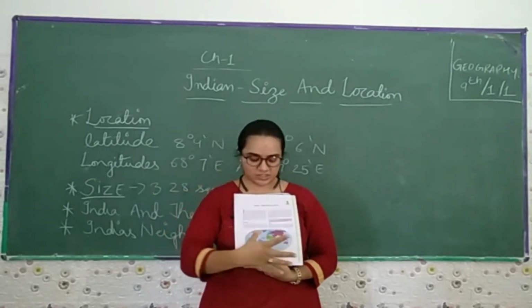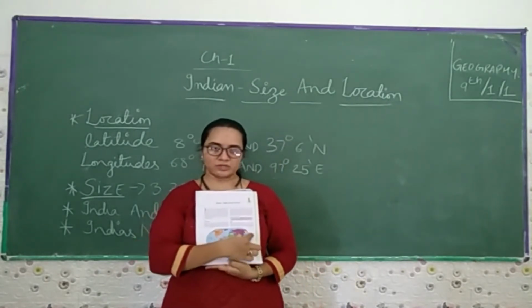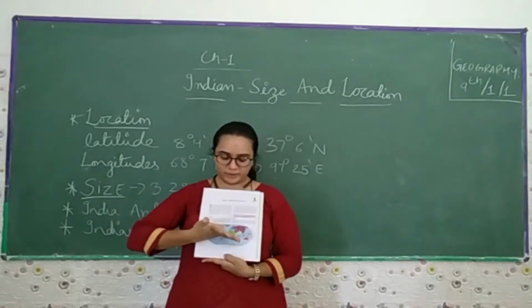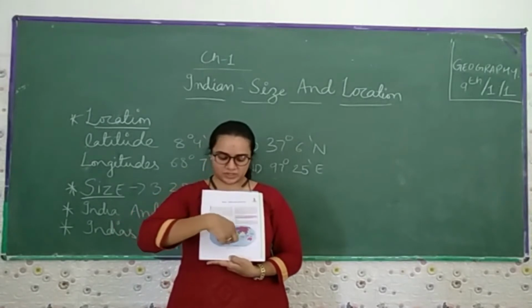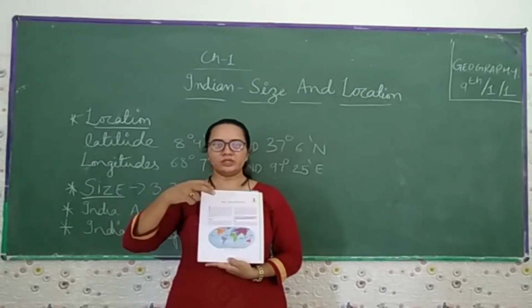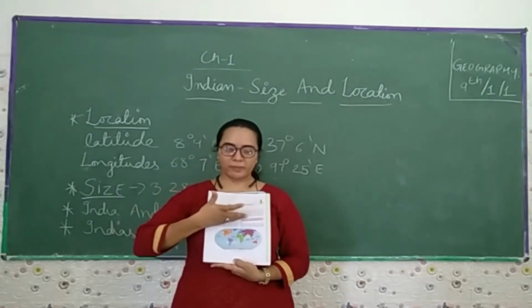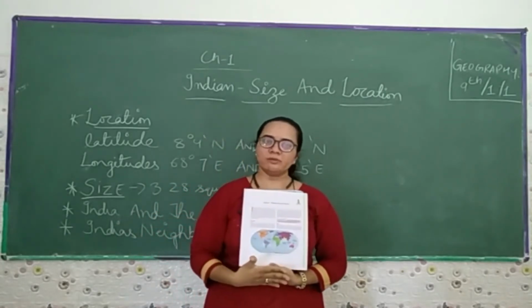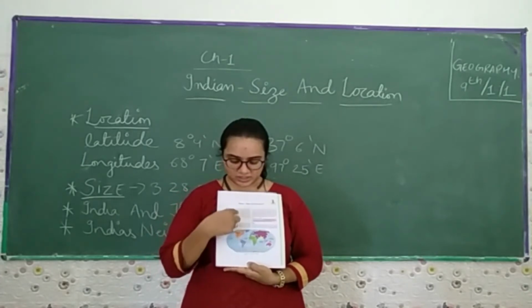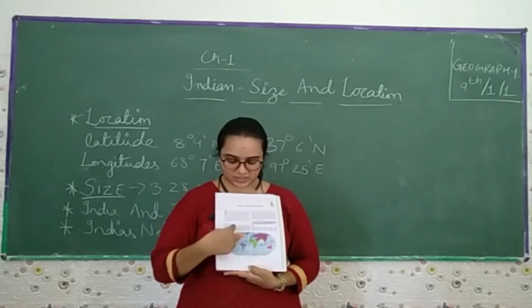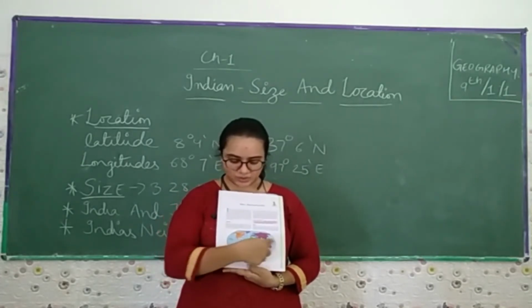This is the world. The midland line which is passing over is the equator. The equator passes around the earth and divides the earth into two equal halves. The upper part is the northern hemisphere, and the southern part is the southern hemisphere. The parallel lines going over there, this is the longitude, and this which is going.